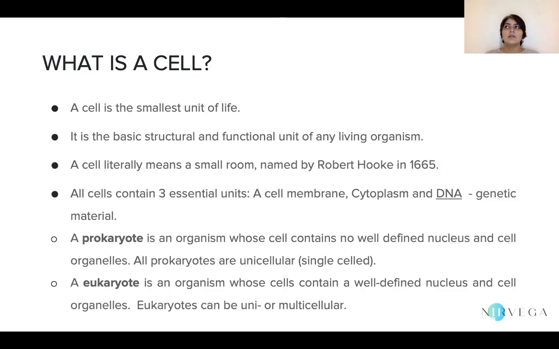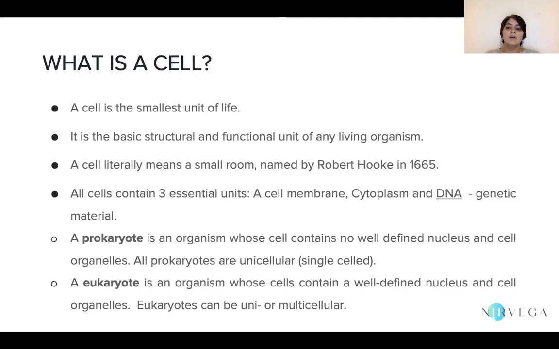All cells in all living organisms will always contain three essential units. First is the cell membrane, which is basically a barrier which separates the inside of the cell from the outside of the cell. Cytoplasm, that which is inside the cell, that which contains all the items or all the materials that are within the cell. And DNA, that is the genetic material in the cell. We will understand what is a cytoplasm and what is DNA in the following slides too.